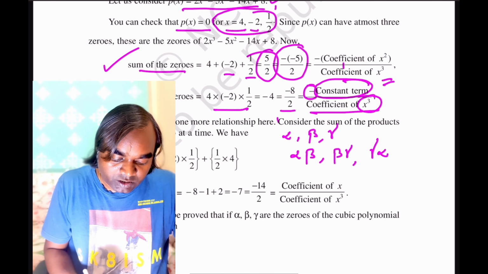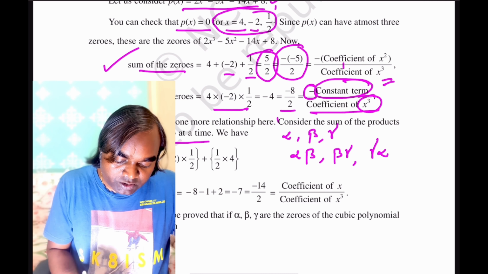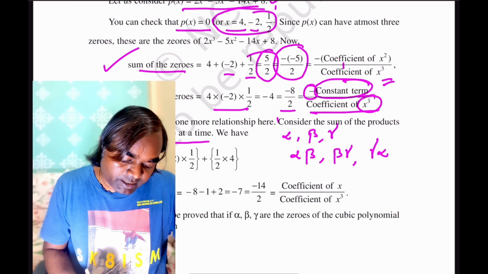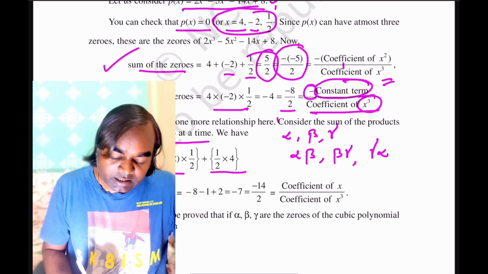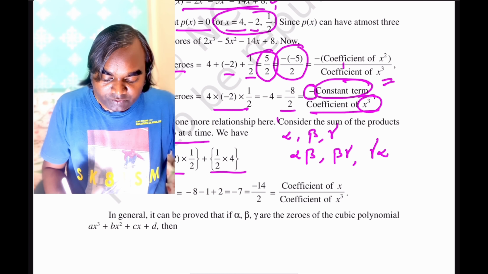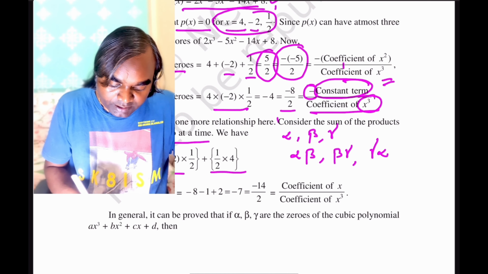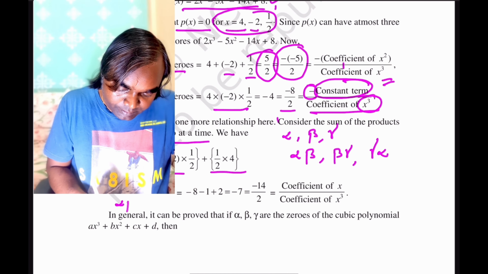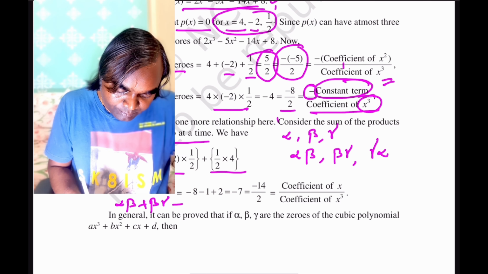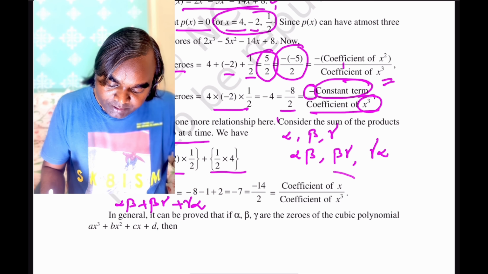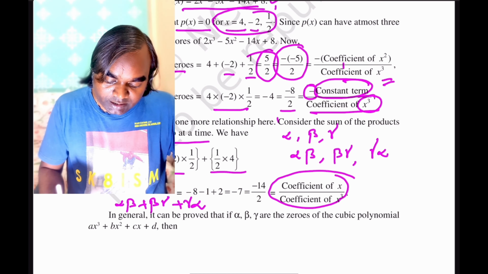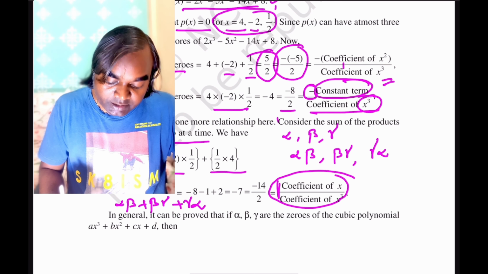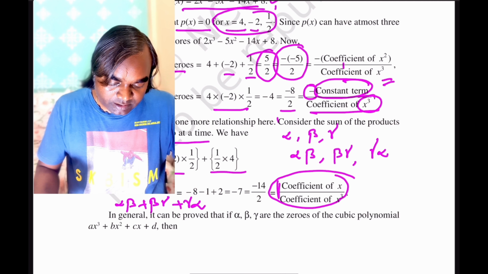Taking 2 at a time, after multiplication of the 2 zeros, then summation with the multiplication of the other 2 zeros and the other 2 zeros, we see that alpha beta plus beta gamma plus gamma alpha can be given by the coefficient of x divided by the coefficient of x cube. Here there is no negative sign, only positive signs.